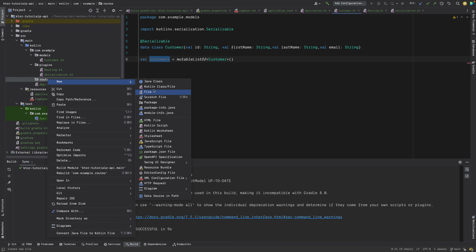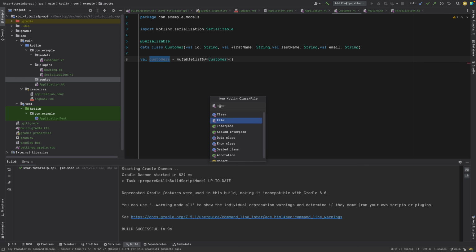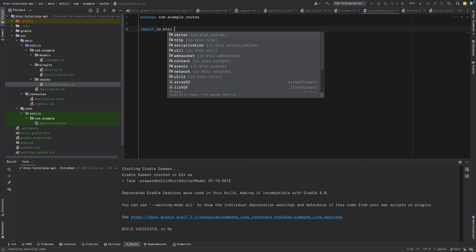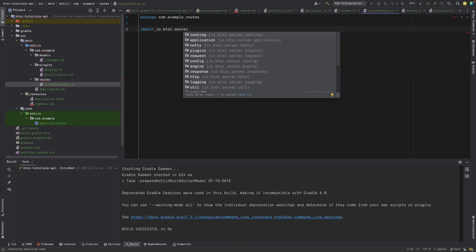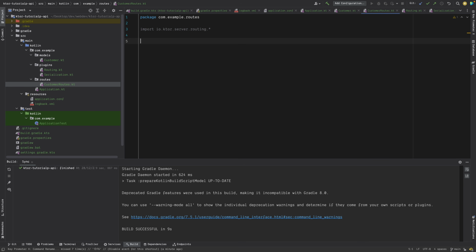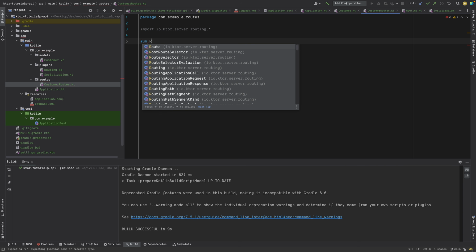Okay, so another Kotlin file, and we will call it customer routes. Again, a very empty file. So what we will do, we will first of all have to import routing. So we will say import io.ktor.server.routing.*. Star means all of it, right? Now we will create a function called route.